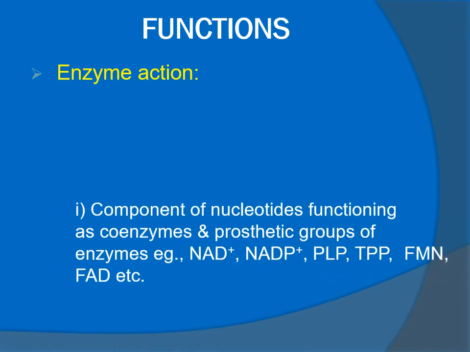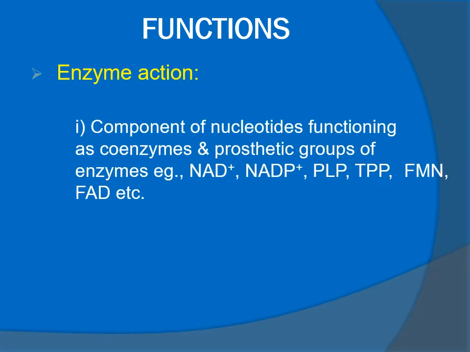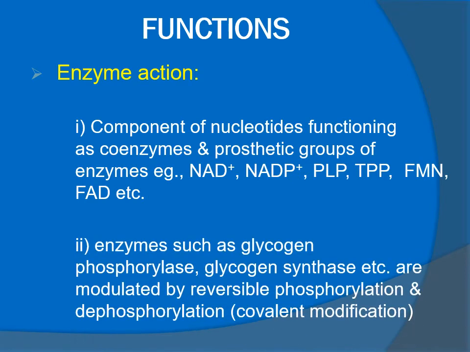Role in enzyme action. Phosphorus is a component of nucleotides functioning as coenzymes and phosphate groups like NAD, NADP, PLP, TPP, FMN, FAD, etc. Enzymes such as glycogen phosphorylase, glycogen synthase, etc. are modulated by reversible phosphorylation and dephosphorylation, also known as covalent modification.